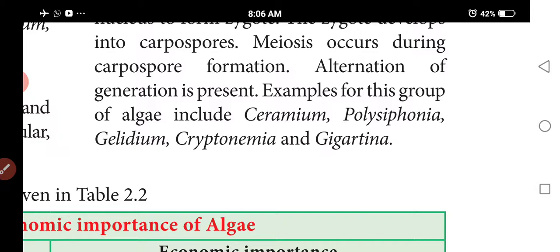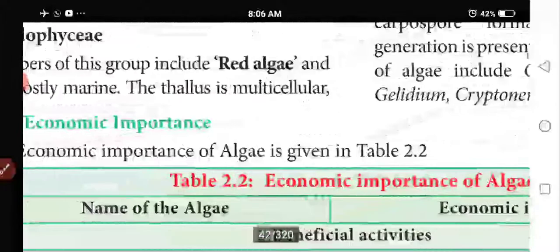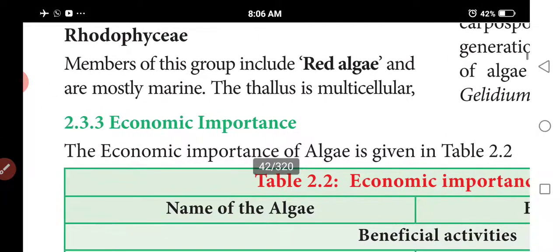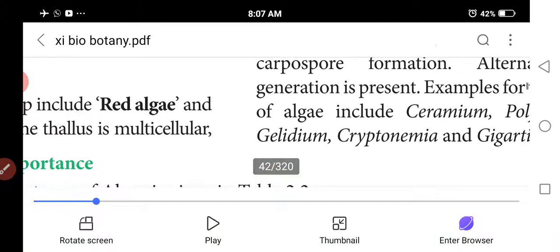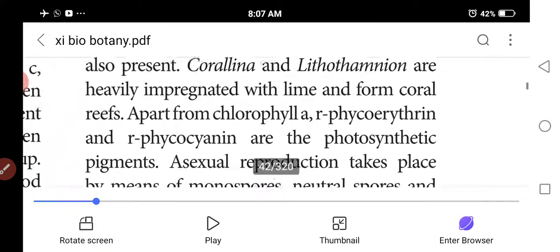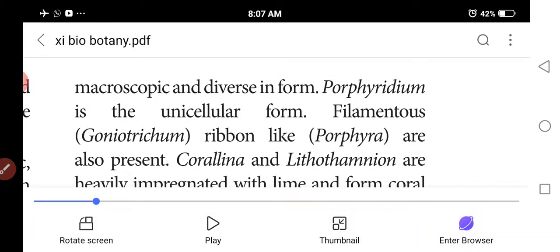So what are the general characters of red algae? Red algae are included under the division Rhodophyta, that is called Rhodophyceae. About 5,000 red algae are known till date. Plants are generally marine. Forms range from filamentous to parenchymatous, that means filamentous multicellular to highly macroscopic. Cells show eukaryotic organization.